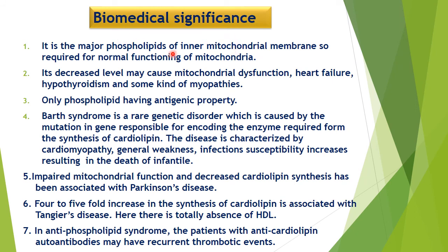Now we come to the biomedical significance. It is the major phospholipid of the inner mitochondrial membrane, so it is very important for the normal functioning of mitochondria. Its decreased level may cause mitochondrial dysfunction, heart failure, hypothyroidism and some kinds of myopathies. It is the only phospholipid having antigenic property. So only cardiolipin has an antigenic property.